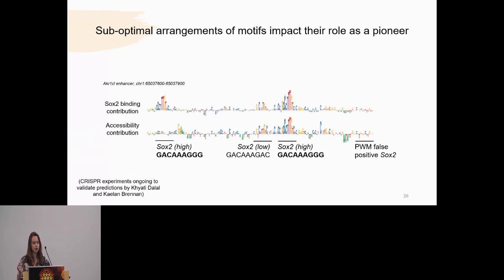And just to show as a control, our binding model, like our experimental evidence, does think that this is being bound by SOX2. So we want to make targeted mutations across these SOX2 high affinity motifs, just to validate that in vivo we are observing the same kinds of things that our models are interpreting, and that we're actually finding the right grammar.